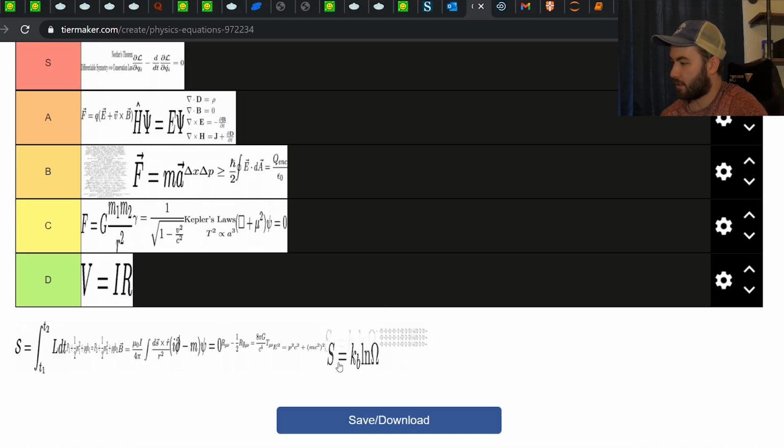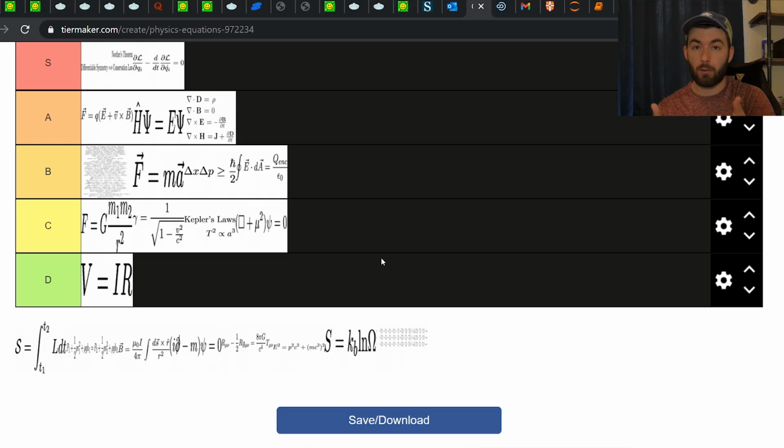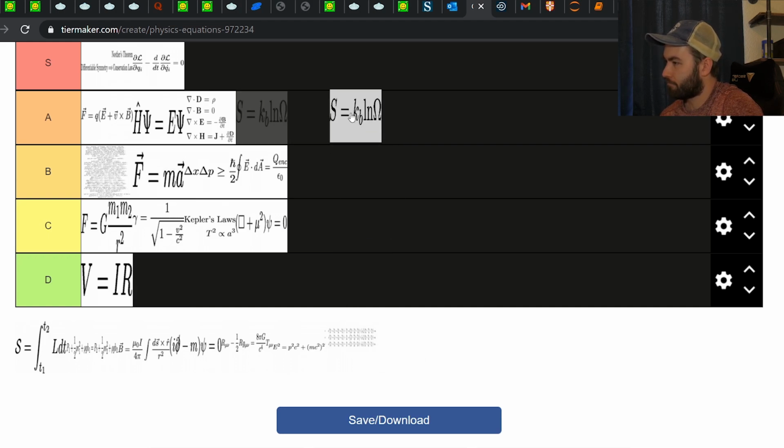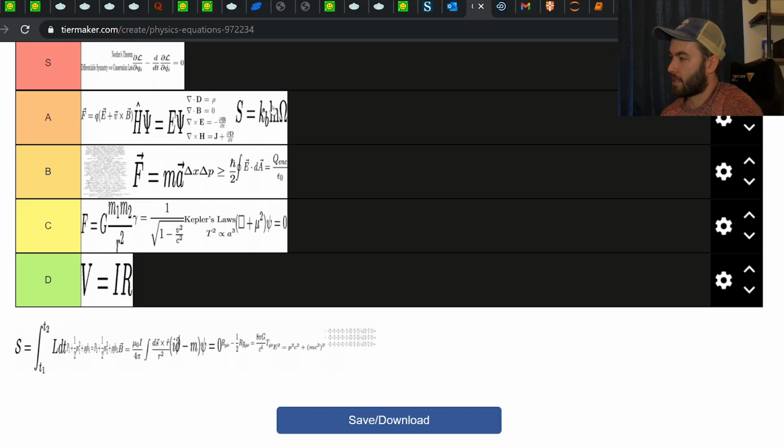Next we have the entropy, and this is a statistical definition of entropy because it's in terms of the number of microstates. So the number of ways that a system can be in a specific configuration. If there's a lot of ways to do that, then it'll probably go to that. That'll be its equilibrium state, and entropy would be maximized in thermal equilibrium. So this is a pretty important equation. I love statistical mechanics. I'm going to put this one in A tier because it highlights something that you probably first learn about in classical thermodynamics, and it shows you how to relate that to something that's statistical in nature.